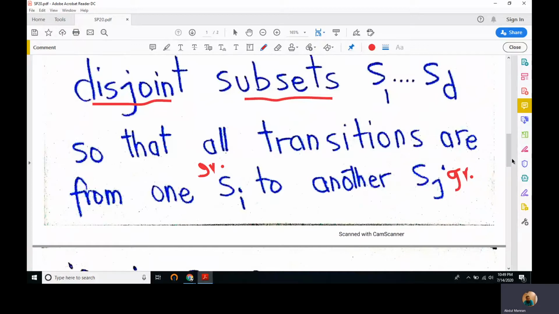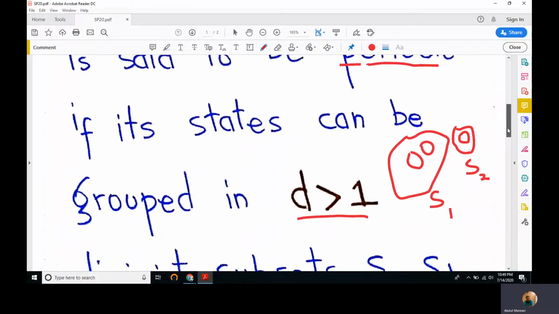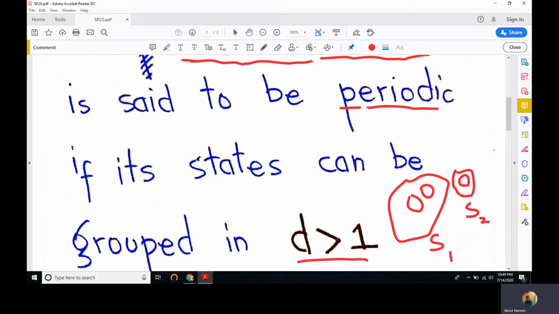So given a class of periodic states, we can further divide it into groups S1, S2, S3, so that all transitions, the arrows that we have, are from one set of states to another set.